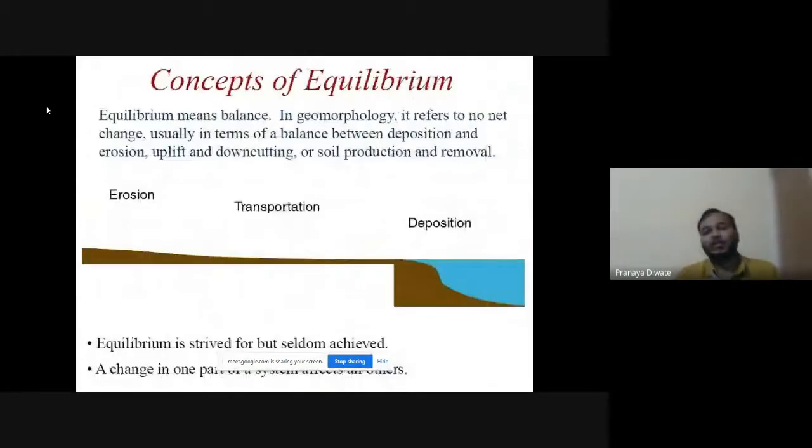Now we have the concept of equilibrium. What is the concept of equilibrium? Equilibrium means balance. In geomorphology, it refers to no net change, a balance between deposition and erosion, uplift and downcutting, or soil production and removal. Equilibrium is strived for but seldom achieved.